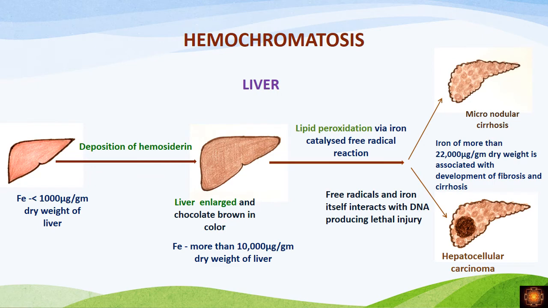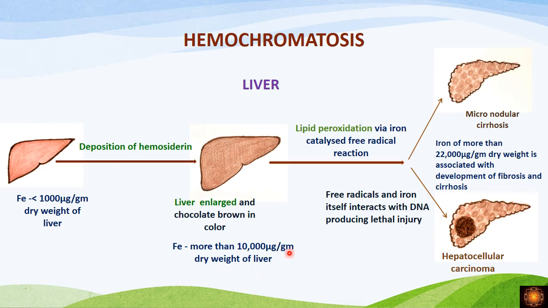So when we see the changes in the liver, normally the liver will have an iron content of less than 1000 micrograms per gram dry weight of the liver. So when there is hemochromatosis, there is increased deposition of the hemosiderin. Because of deposition of the hemosiderin in the hepatocytes, the size of the hepatocyte will increase and even the entire liver will increase. Along with that, because of deposition of hemosiderin, the liver appears chocolate brown in color. And in hemochromatosis, more than 10,000 micrograms per gram dry weight of the liver will be present.